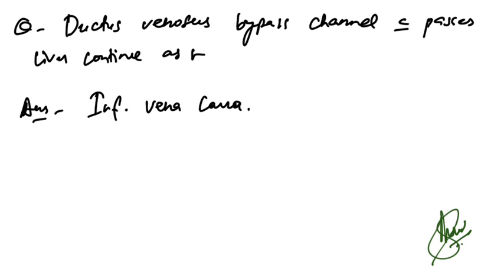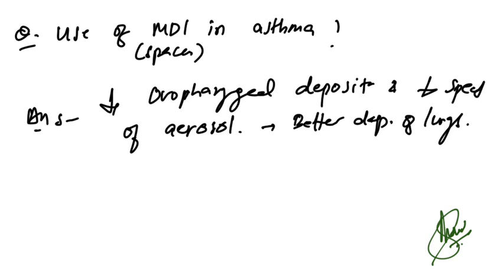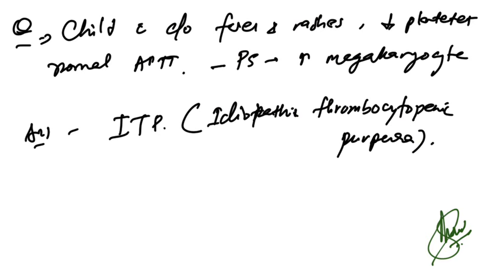Then ductus venosus is a bypass channel which passes the liver and continues as inferior vena cava after passing from liver. Now use of MDI spacer in asthma, that image was also given. So that will decrease oropharyngeal deposition and decrease speed of aerosol. What does it lead to? It leads to better deposition of the drug in the lungs.